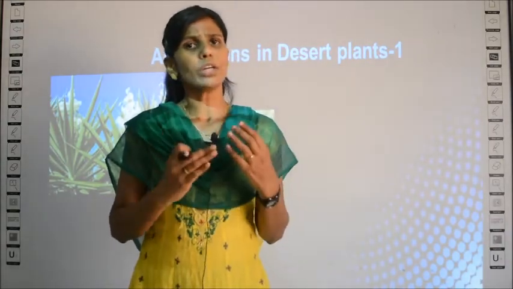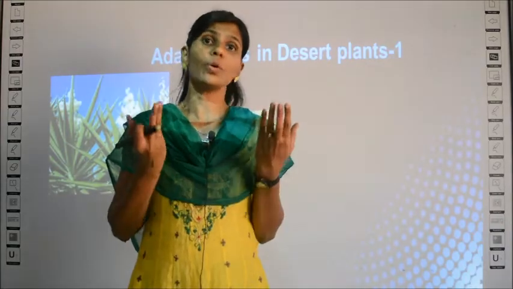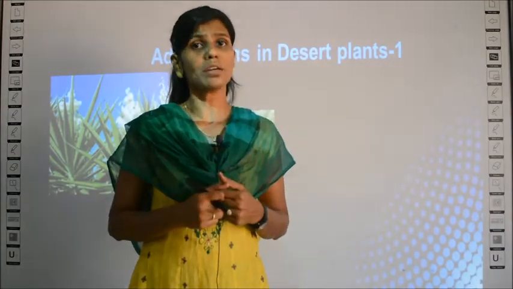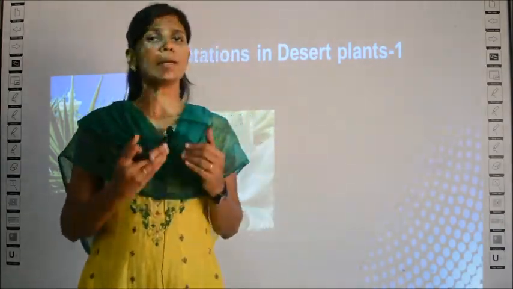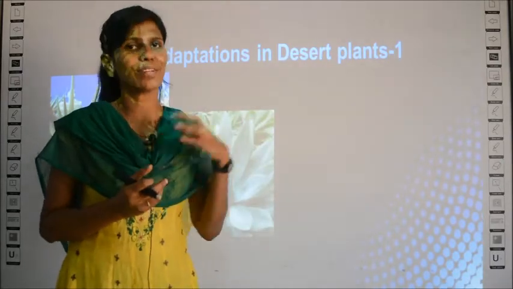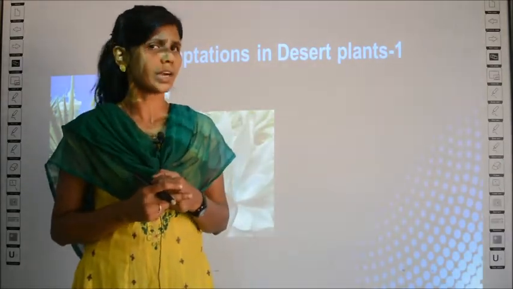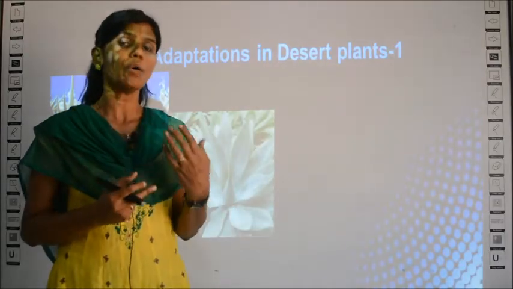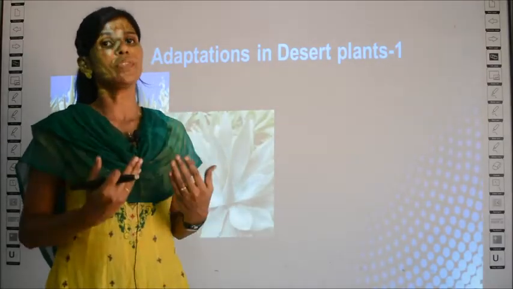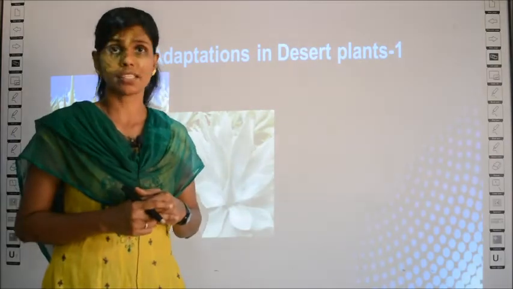In spite of all these, and there is no rainfall at all, and the plant needs water to grow, right? So how will the plant manage to survive in these climatic conditions? This is called adaptation. How the plants can adapt themselves to survive in these extreme conditions.